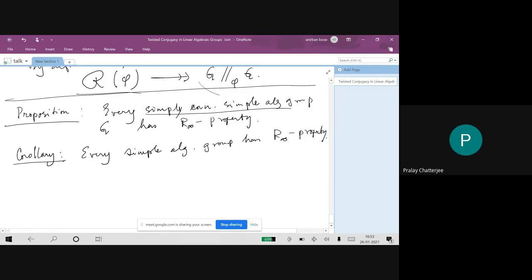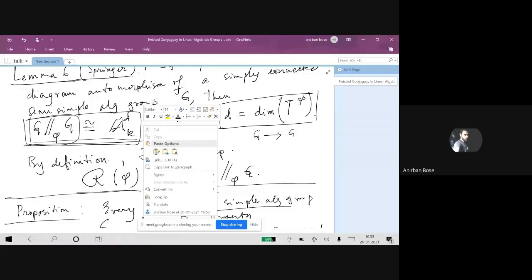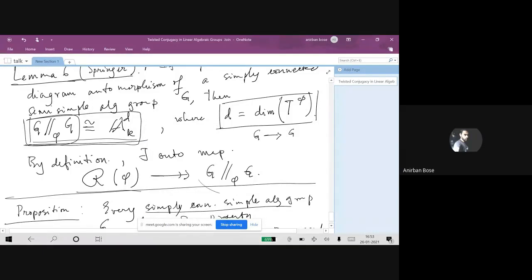So Anirban, did you prove that R5 surjects onto the GIT quotient? I don't understand what. Oh no, so by the existence of this GIT quotient, there is a morphism from G. No, I mean, what did Springer prove, and what is your thing? No, Springer proved this thing. Okay. Because of this, we can make use of this particular onto map. So by definition of this GIT quotient, there will exist a morphism from G to this quotient, which is constant on the orbits. Surjective morphism, of course. Yeah.